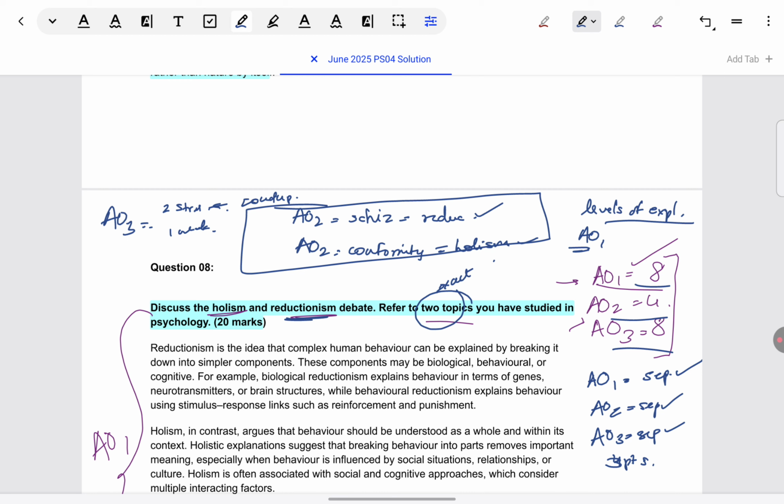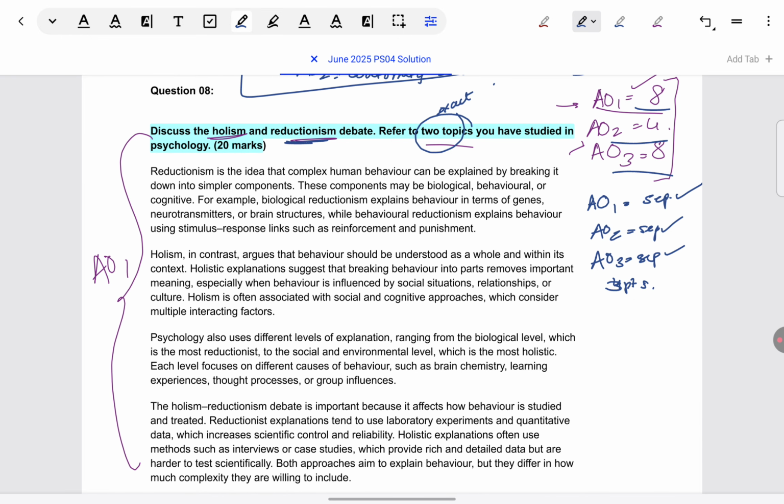More important for AO3 is following the PEEL format. Development is very important because of what I just showed you one or two questions back, what is required on the mark scheme: effectiveness, detail, that is what counts. Quality counts rather than quantity. Just keep that as a principle in mind. Okay, now the remaining I will explain to you with the help of a model answer.